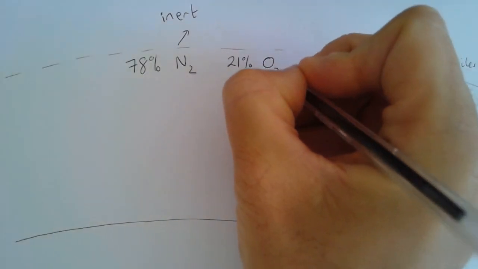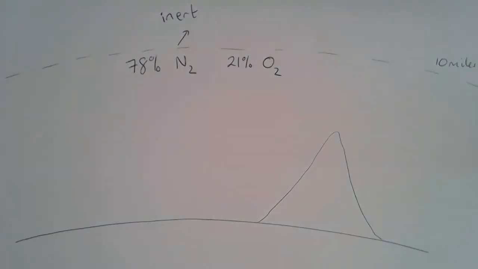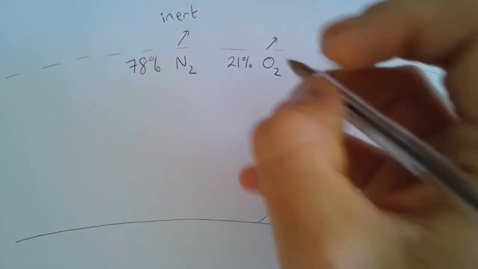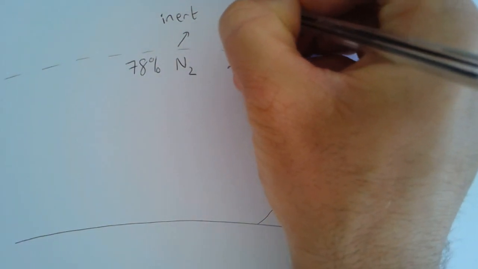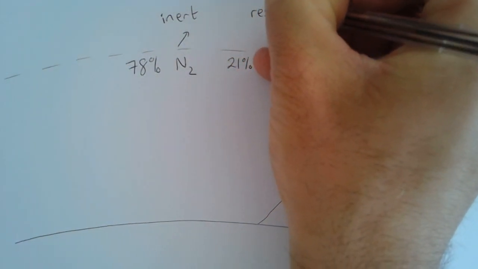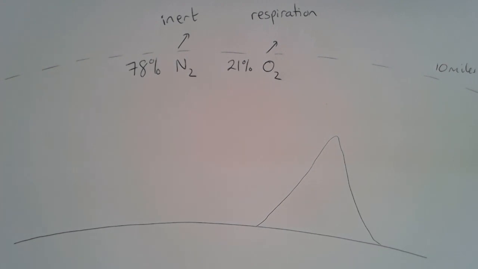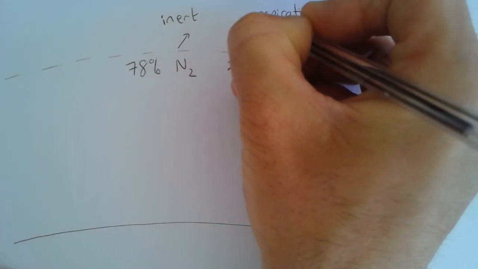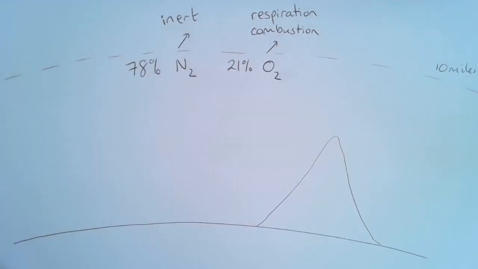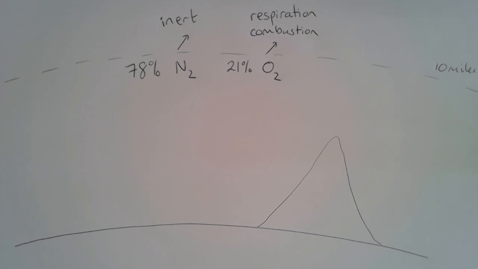About 21% of the Earth's atmosphere is oxygen, and oxygen has the formula O2. Oxygen is a really important gas. It's used for respiration, the chemical process that animals and plants use to release energy from glucose. So it's really important. It's also the gas responsible for combustion reactions.